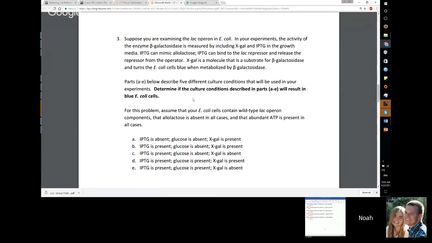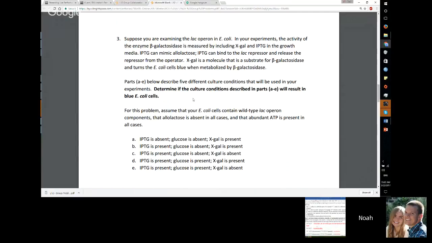For D, the IPTG is present, but the glucose is present. So there's not very much cAMP being made, so there's not enough activator to have the operon run. While it's still possible because the X-gal is present, there will not be enough to make it blue.